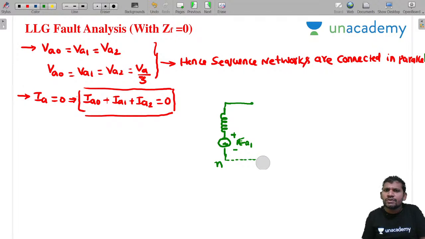Then you draw the negative sequence network also. Please concentrate. Next, you draw the negative sequence network. This is which one? Z1. I am drawing the negative sequence network.